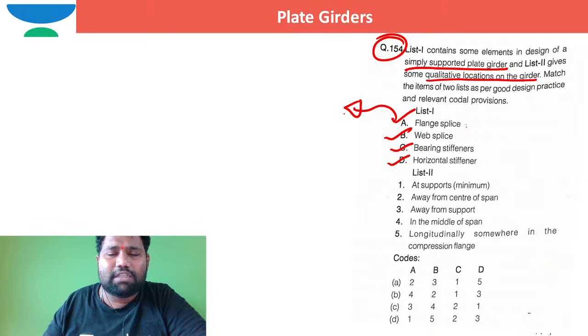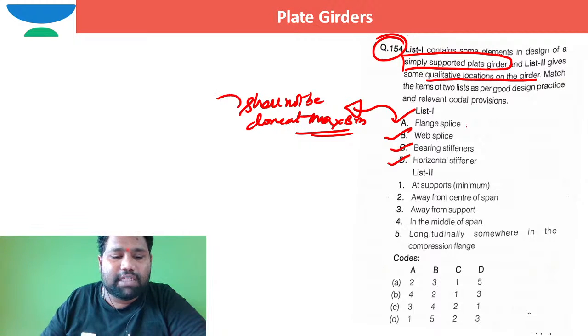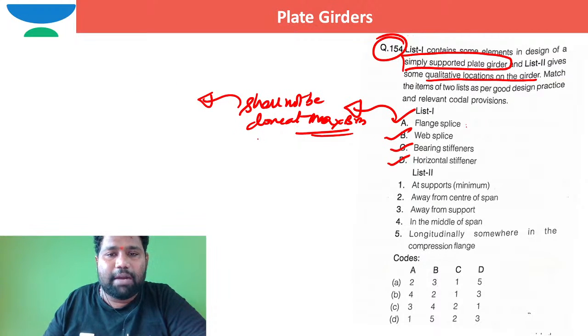Before I look at this, I just want to say the flange splices will take care of bending moment, right? So where the bending moments are high, at those points flange splicing shall not be done. What is the maximum bending moment location for a simply supported girder? Flange splicing shall not be done at midspan of the simply supported beam, at maximum bending moment.